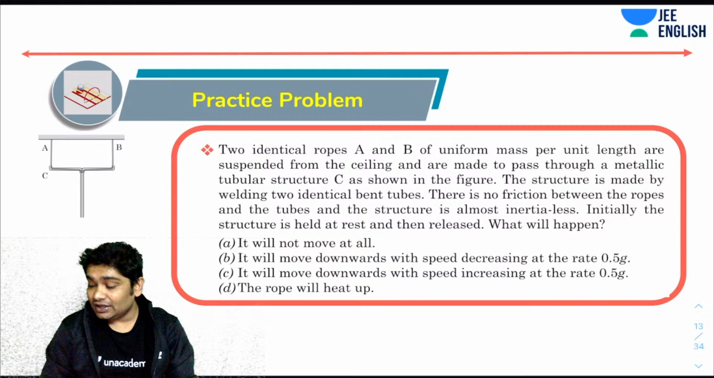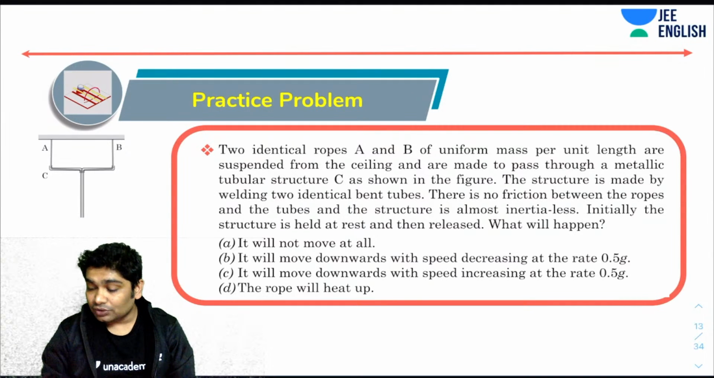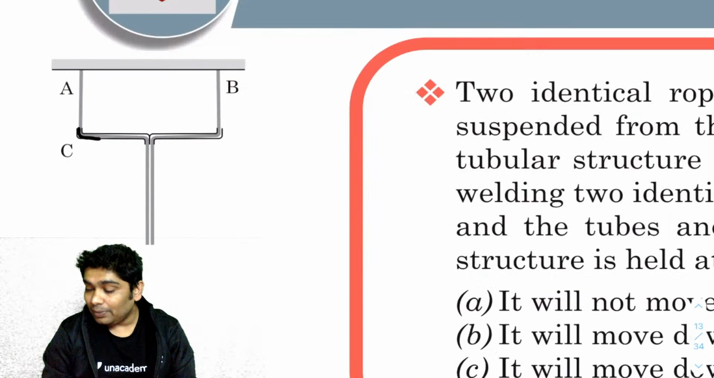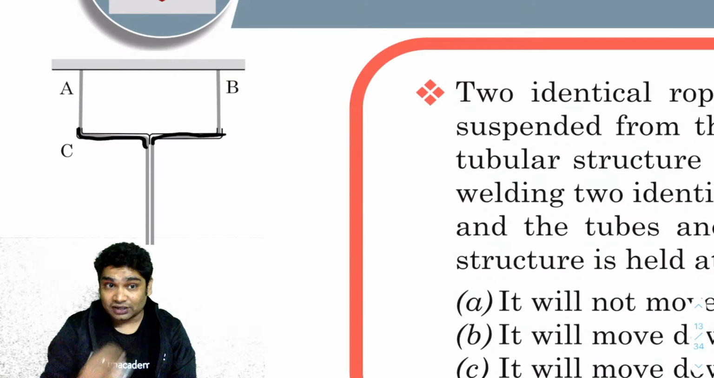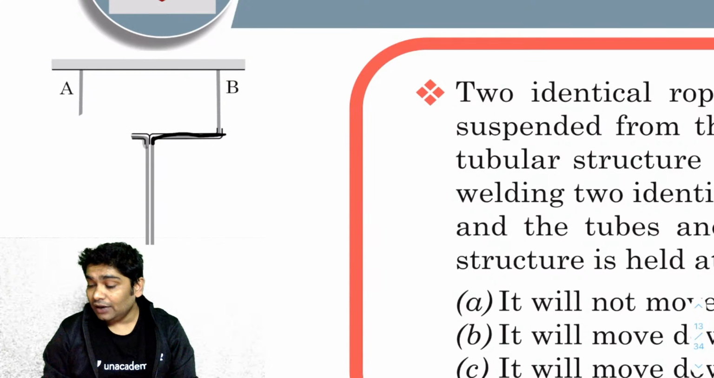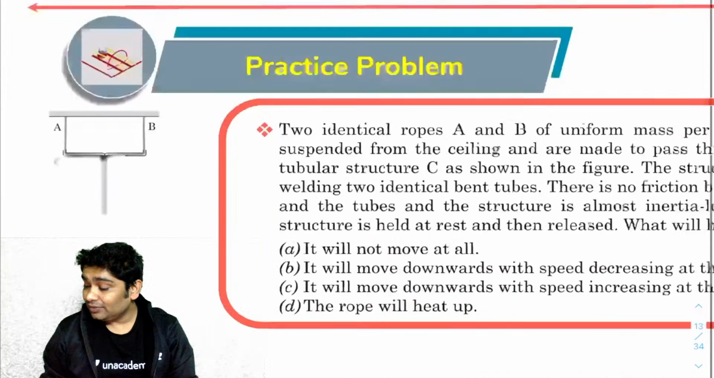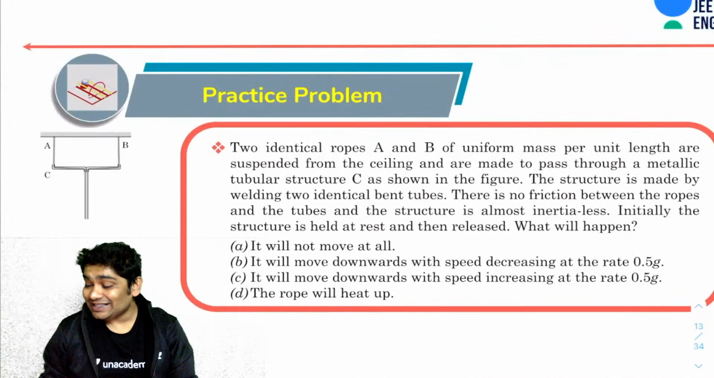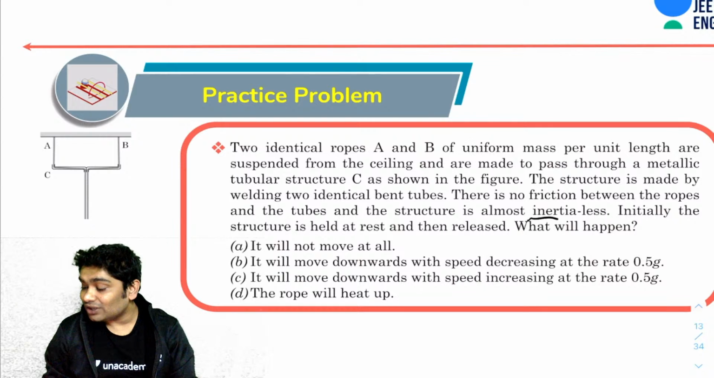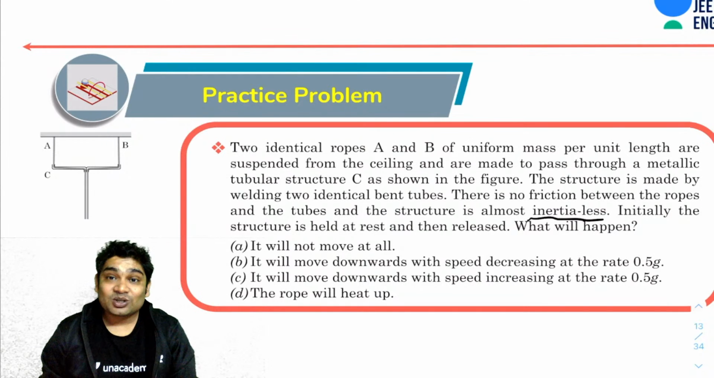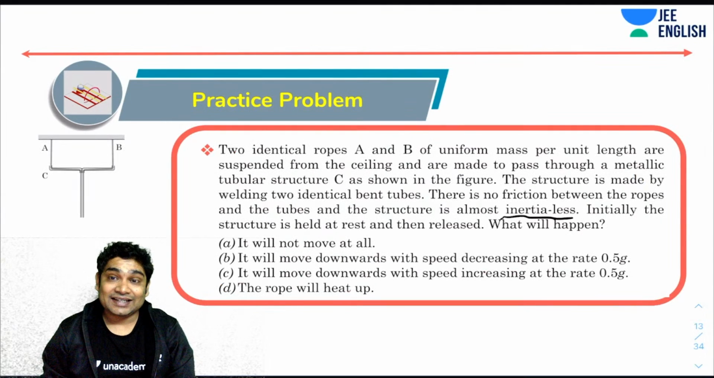Let's see what the question says. The structure is made of welding two ideal bent tubes. So these are two bent tubes which have been welded together. This is how this structure was made. And you are told that this structure is almost inertialess. So what does that mean? That means it is massless. So initially the structure is held at rest and released. Now what will happen in the subsequent motion?